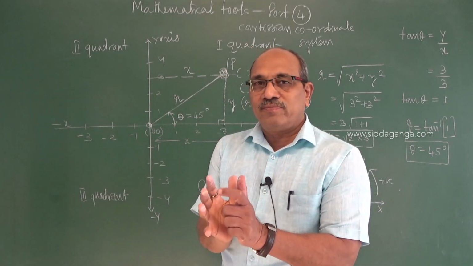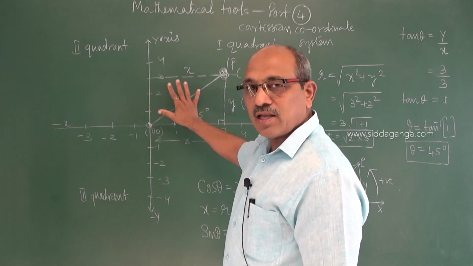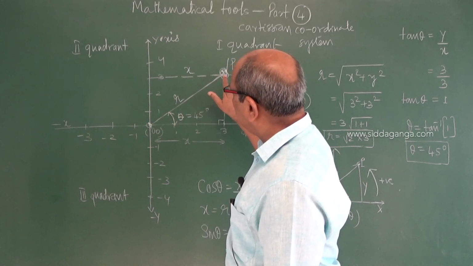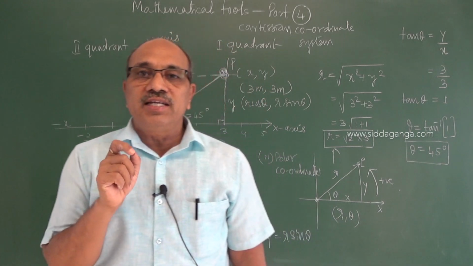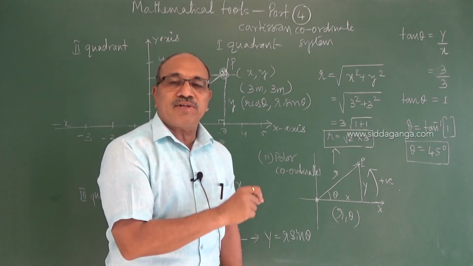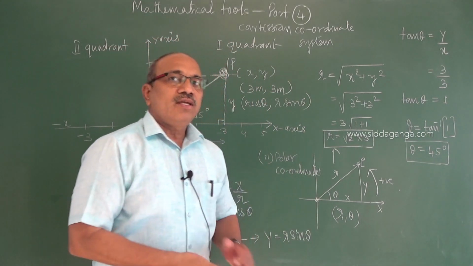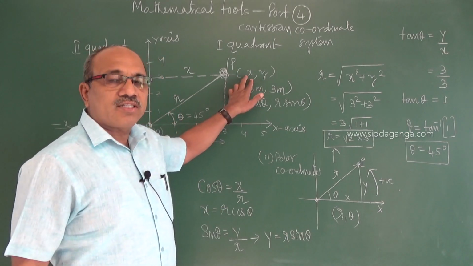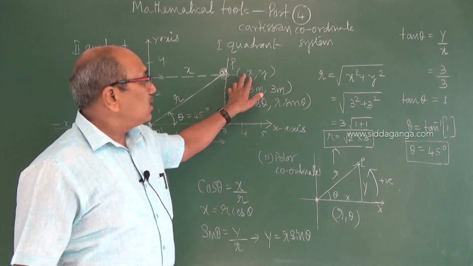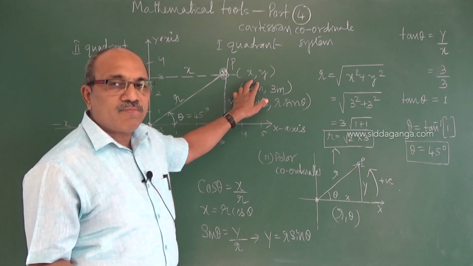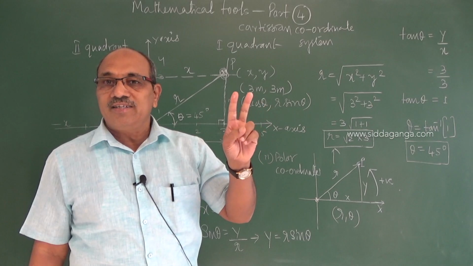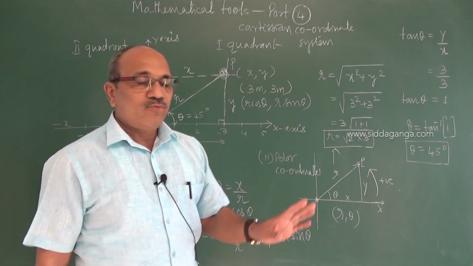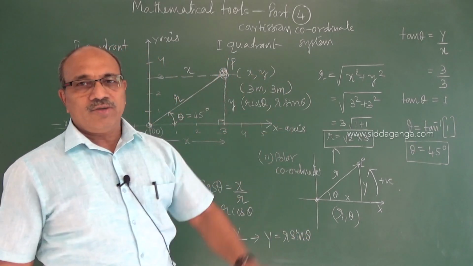The frame is fixed, and this particle should not change its coordinates x and y with respect to time. I say it is at rest. With respect to this frame and time, if the coordinates are not changing, then we say it is at rest. If any one of them, either x or y, or both are changing, we say the particle is in motion.